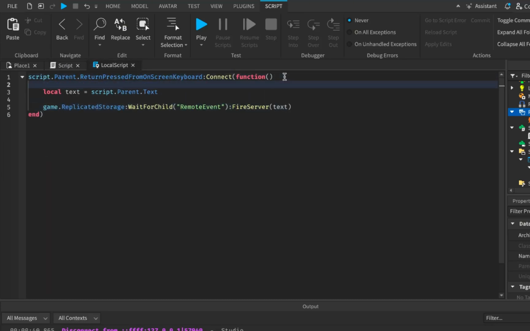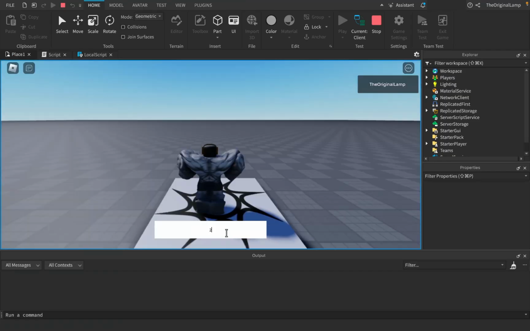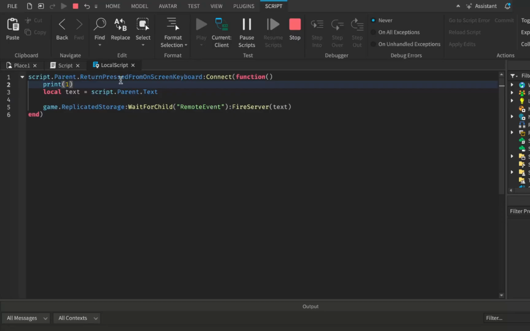Let's actually do some bug fixing, I guess. If I print something, will that thing print? Fascinating. As you may notice, it's not printing 1, which means that return pressed from on-screen keyboard unfortunately seems to not do what I wanted, which was to identify when return was pressed from on-screen keyboard.